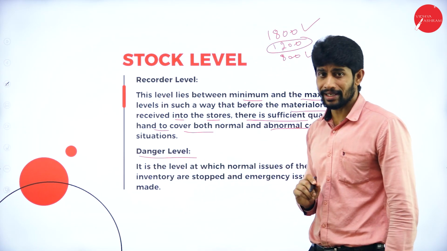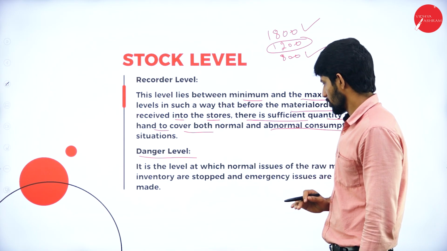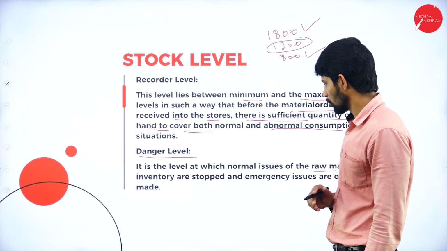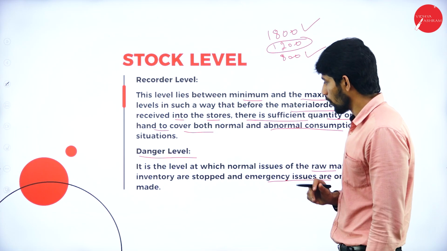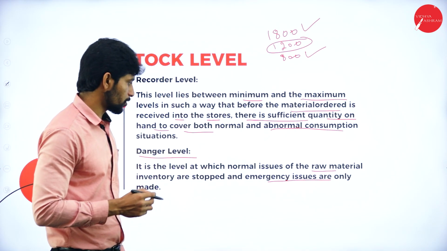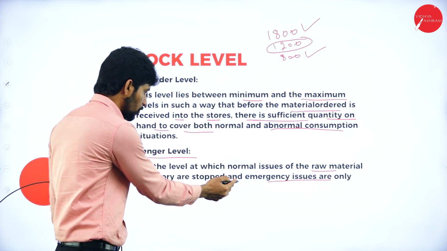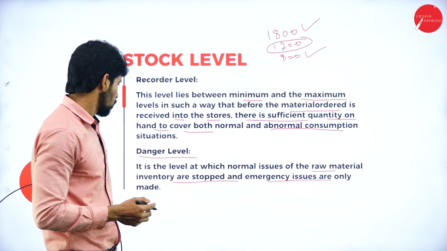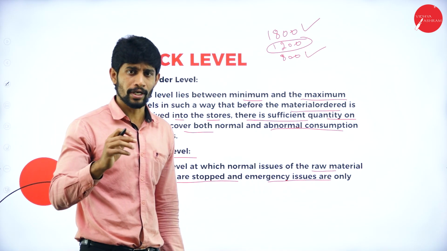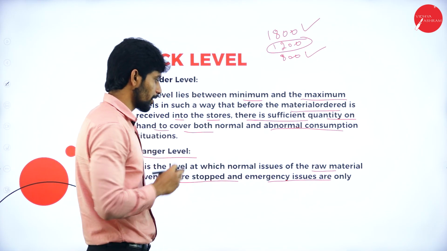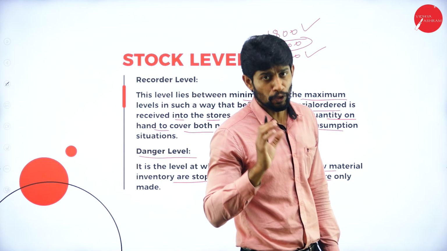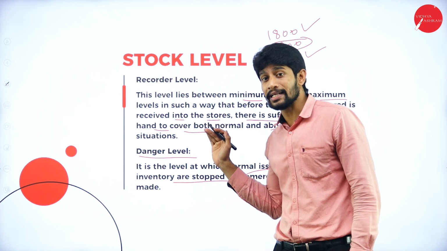Danger level. So what is this danger level? It is the level at which normal issues of the raw material inventory are stopped and emergency issues are only made. So in danger level, the normal supply of raw materials will be stopped, and wherever the raw material is required for an emergency, only for those emergency departments will they be issuing the products. That is called emergency or the danger level.